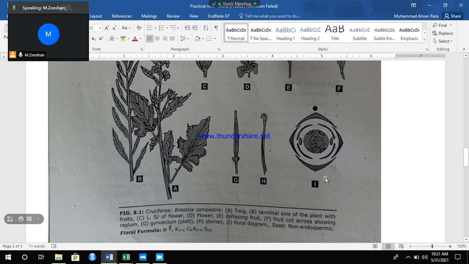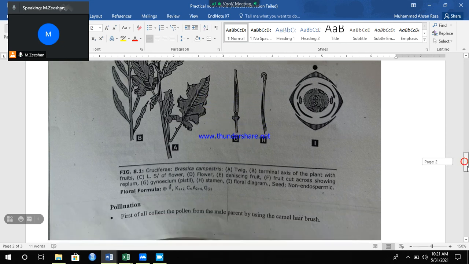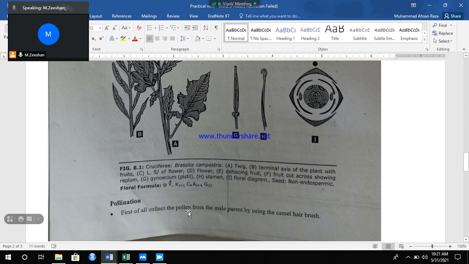This is the stamens, and this is the floral diagram. 1, 2, 3, 4 sepals, then petals. This is the gynoecium, and this is the androecium, in which four are united and two are free. This is our floral formula.